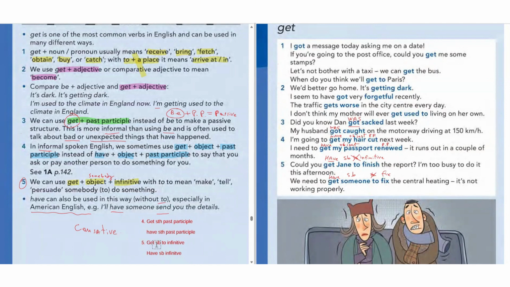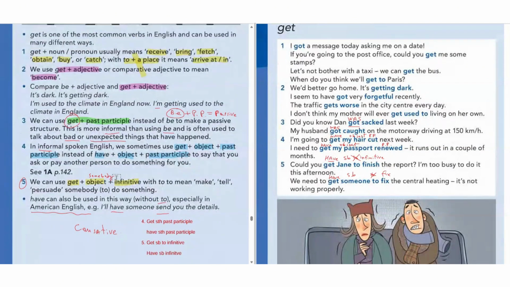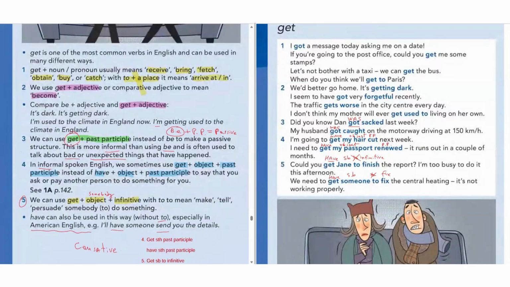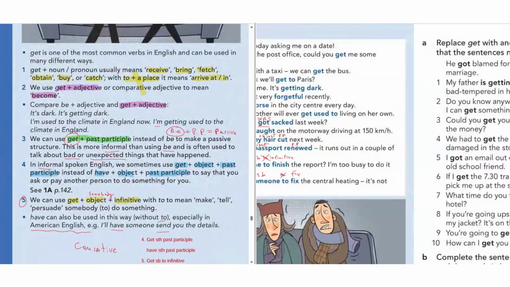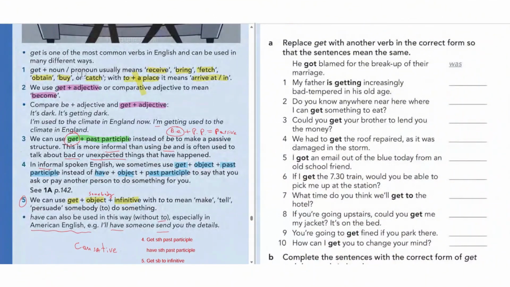Get somebody to infinitive, have somebody infinitive only. This is the thing that we should know. Right. Now, in this way, we've covered the explanation part. Now we're going to move to the exercise part, guys. We will do the exercise. Okay. So if we need to refer to the rules, we can do so.